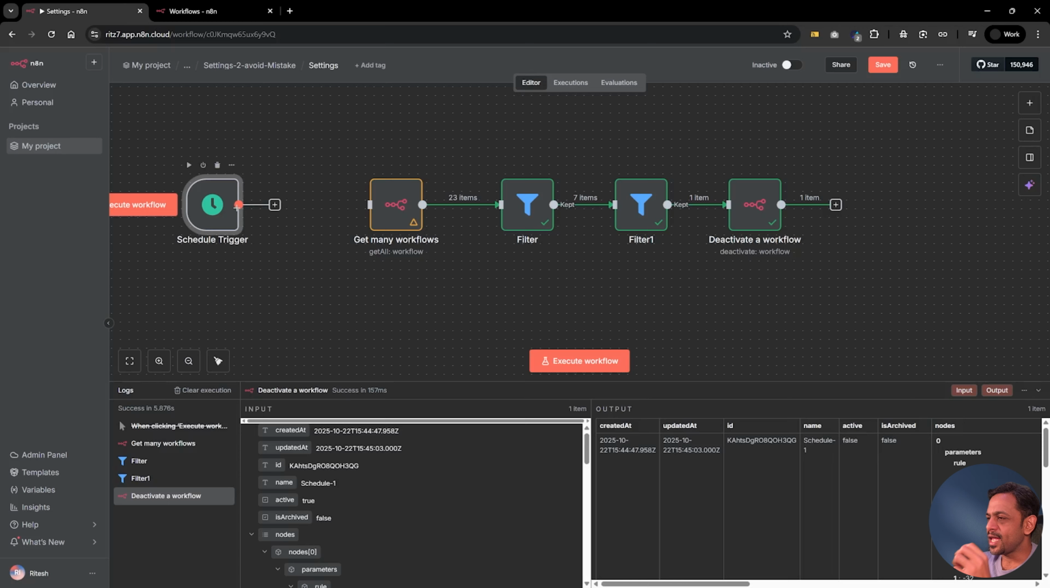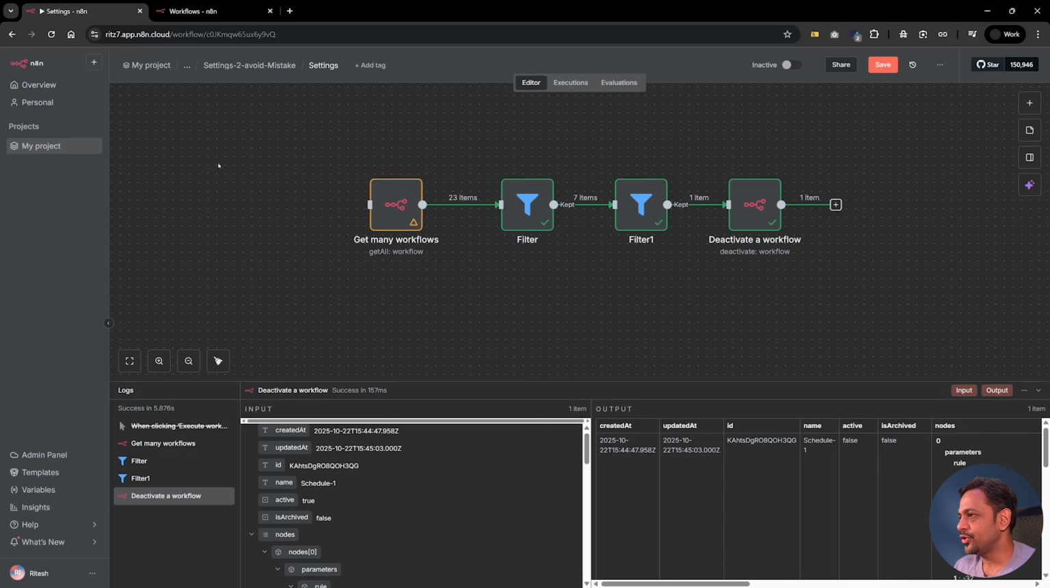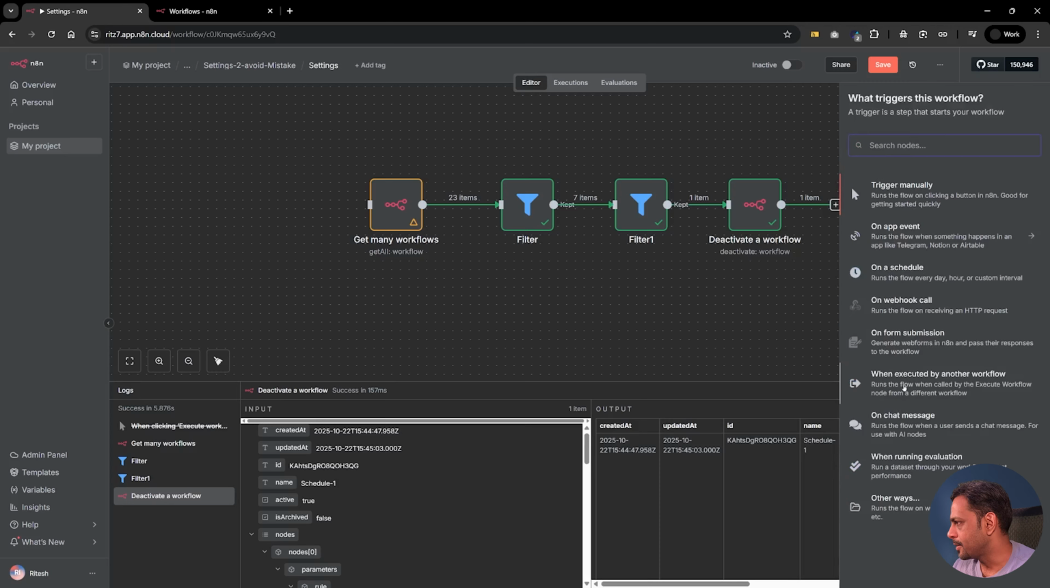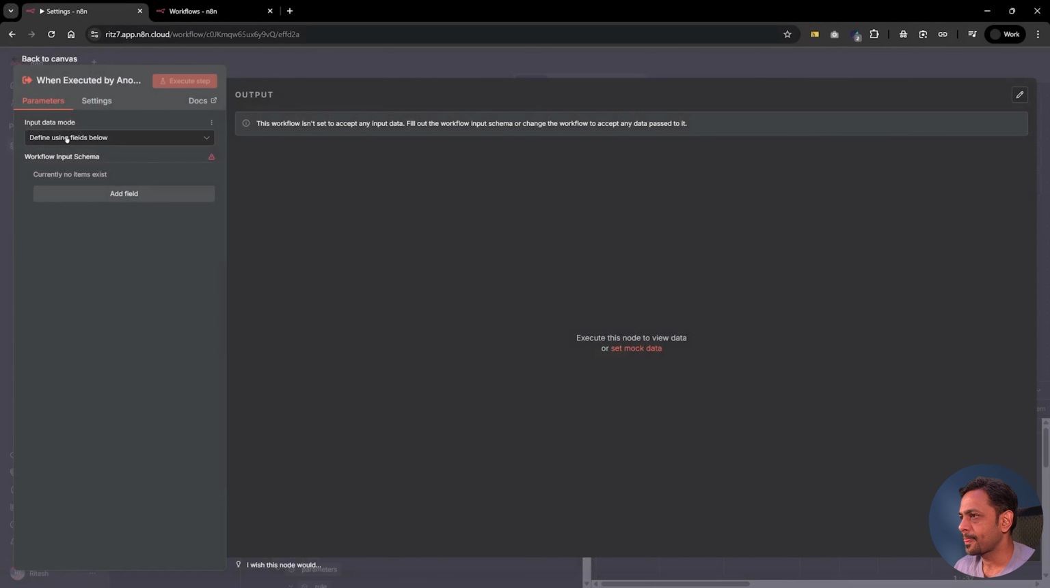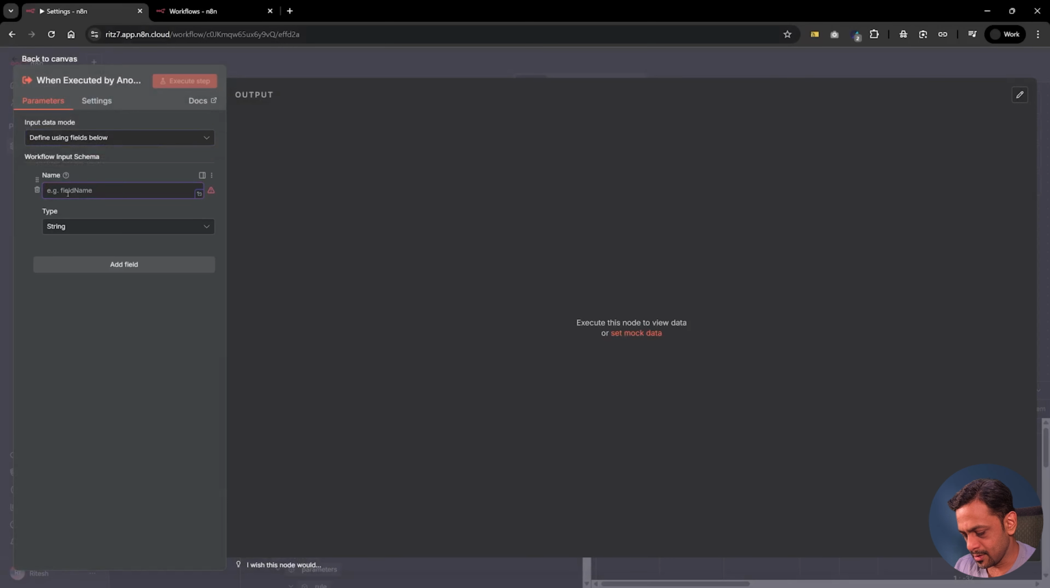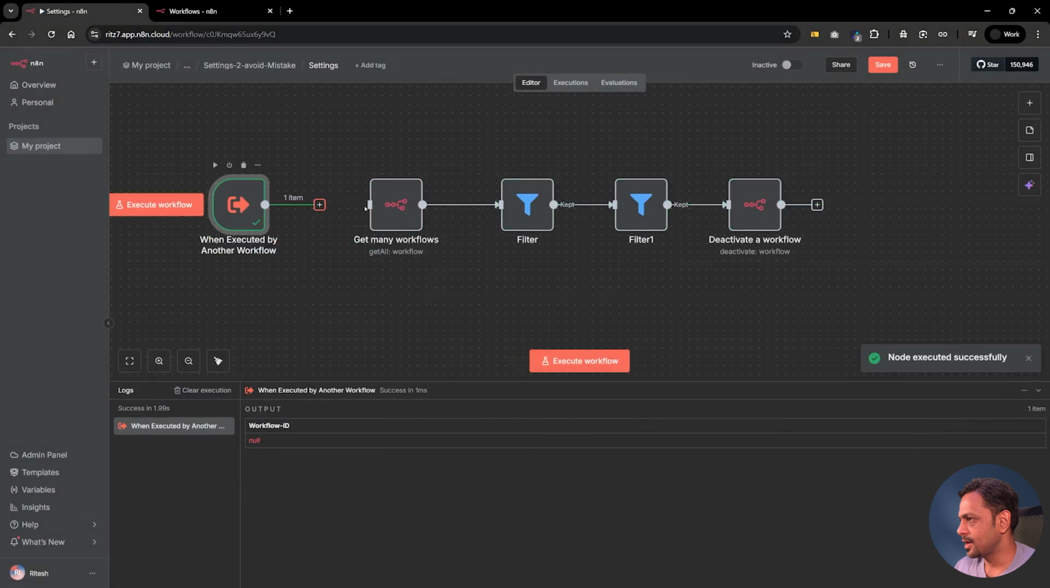But is there a way how we can enable this or deactivate a workflow as soon as there is a workflow that has got enabled, which has schedule trigger in seconds? And the answer is yes. So what we are going to do is, let's keep this as is, and let's go here and search for when executed by another workflow. Define using fields below, and all we need is workflow ID, and this is a string. Let's just get this over here, and we'll come to this later.